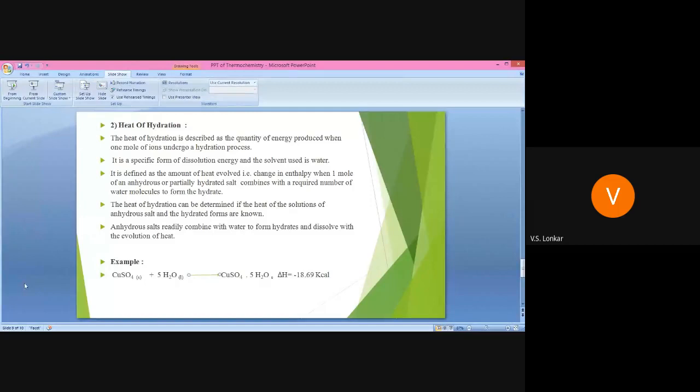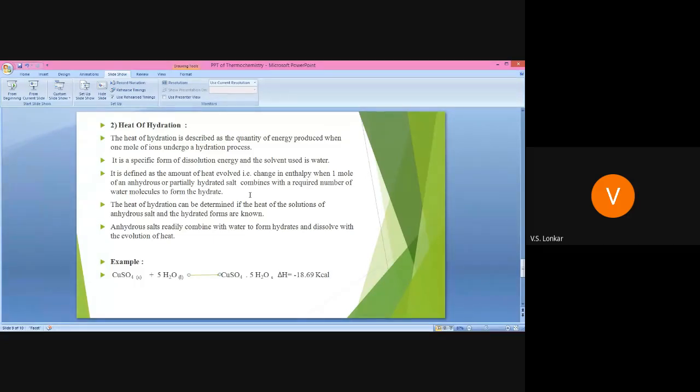Please see, as hydration is an exothermic process, only heat is evolved. Therefore the definition is the amount of heat evolved, that is the change in enthalpy, when 1 mole of an anhydrous or partially hydrated salt combines with the required number of water molecules to form a hydrate. That is known as the heat of hydration.